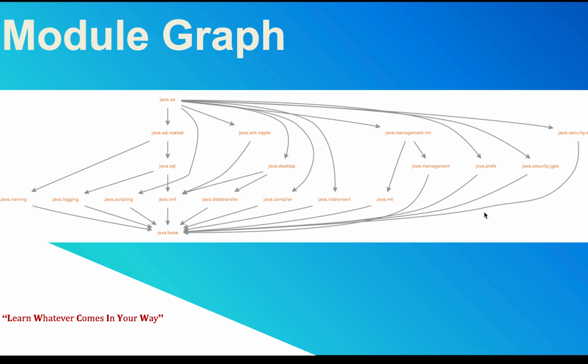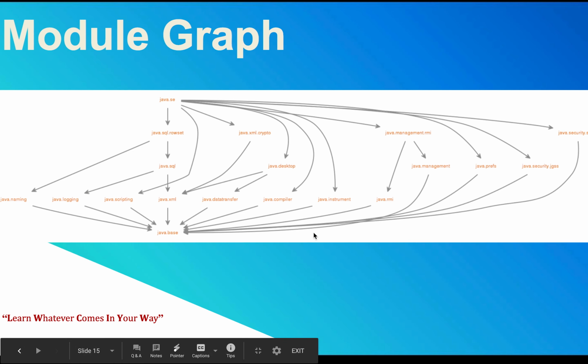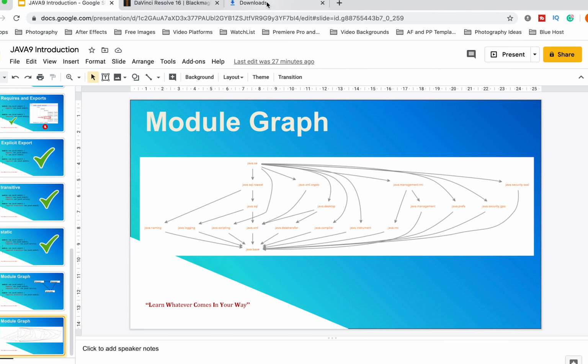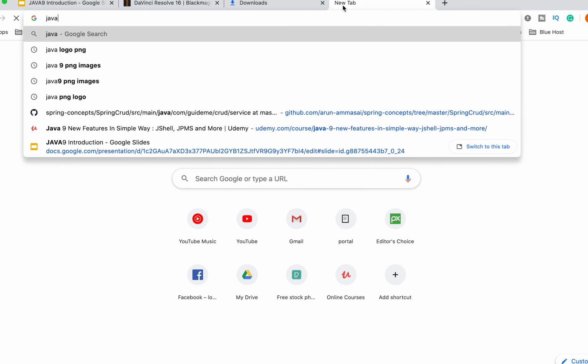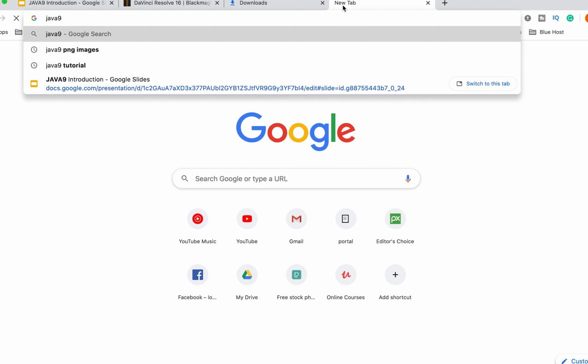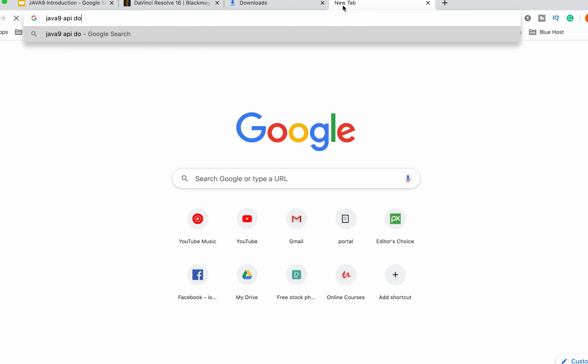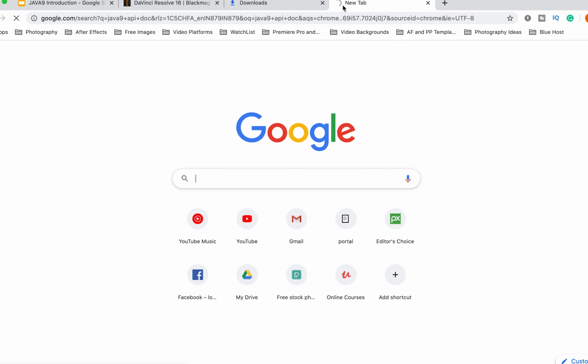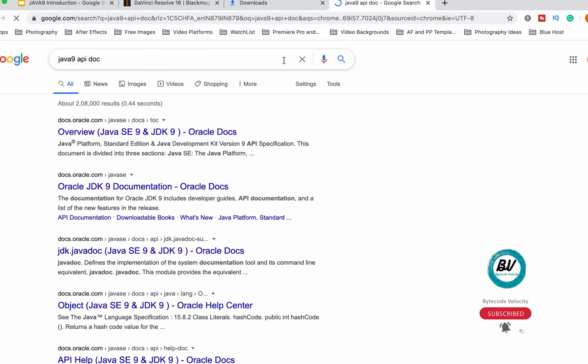Let's go over and see it. Let me open a browser and I'll show you. Just give me a minute. Just go to Java 9 API documentation. So you should be able to see it here.